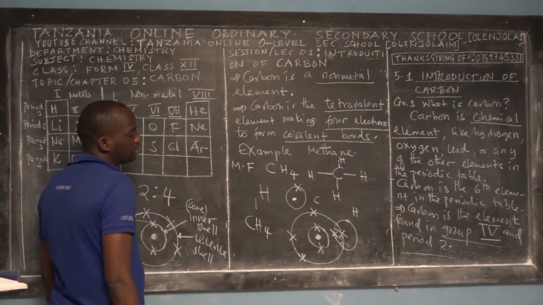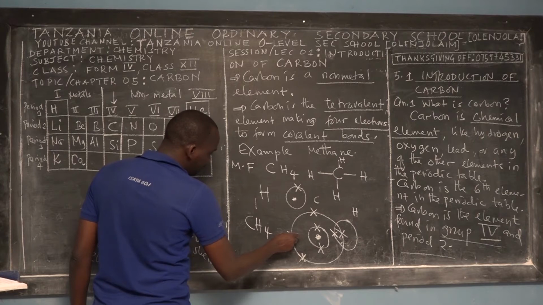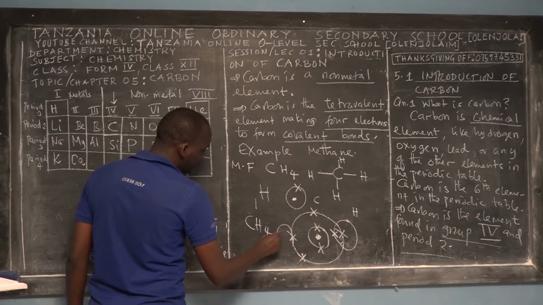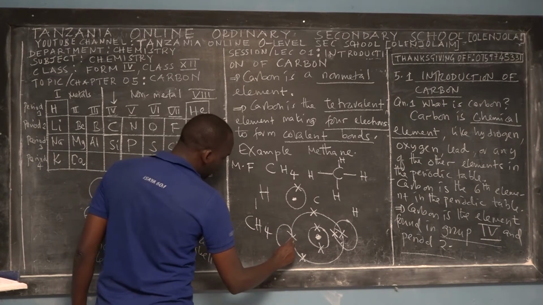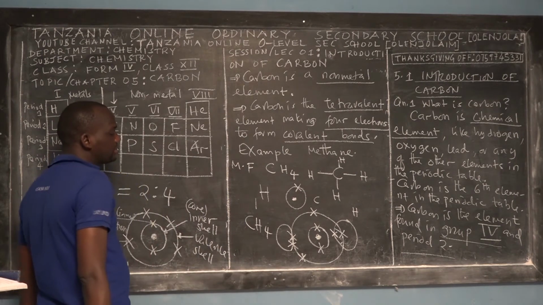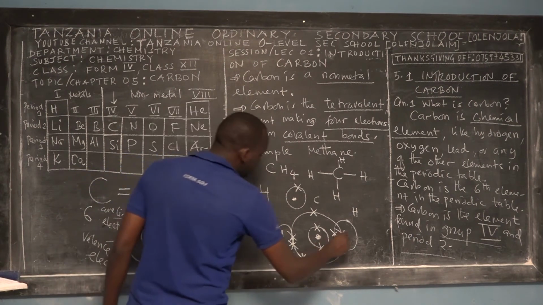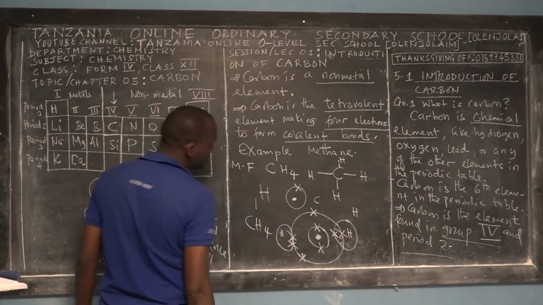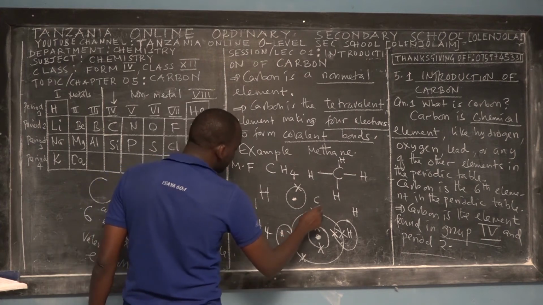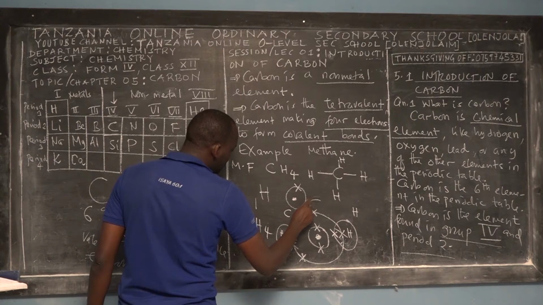So they do share. So again, if we have a combination of hydrogen here, also they will be sharing 1 electron. So now carbon contains 6 electrons, while the hydrogens contain 2 electrons. And this one also contains 2 electrons. Again, another electron that they might share, this is carbon, with this one.